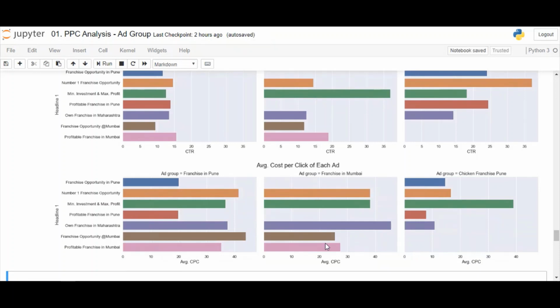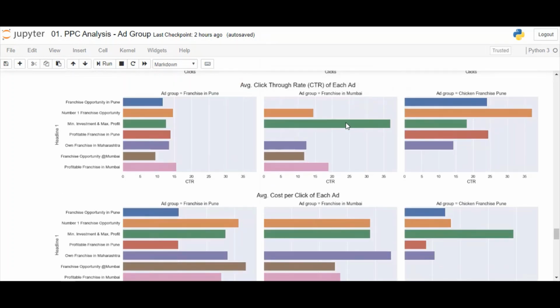You can notice that both of them have Mumbai mentioned in them. And the ad group also uses Mumbai specific keywords. So this gives us an insight that people connect better if we use the respective city name in ad headlines. I will also add minimum investment and maximum profit to this list because it has a good CTR and thus has a good potential. Let me note this down.